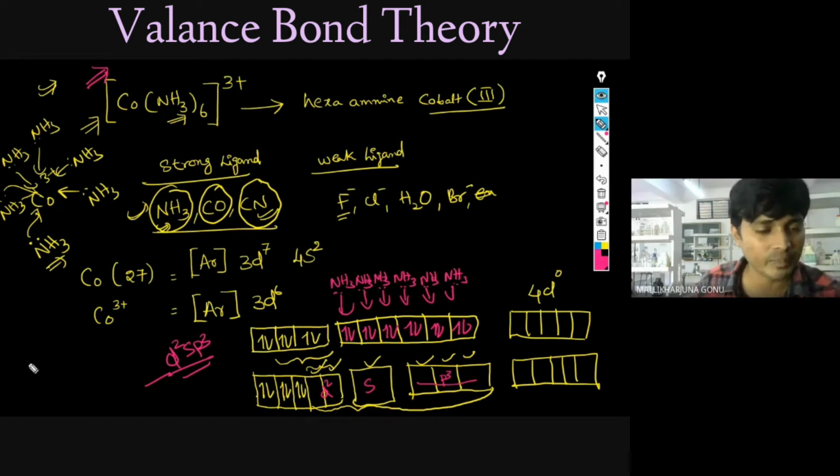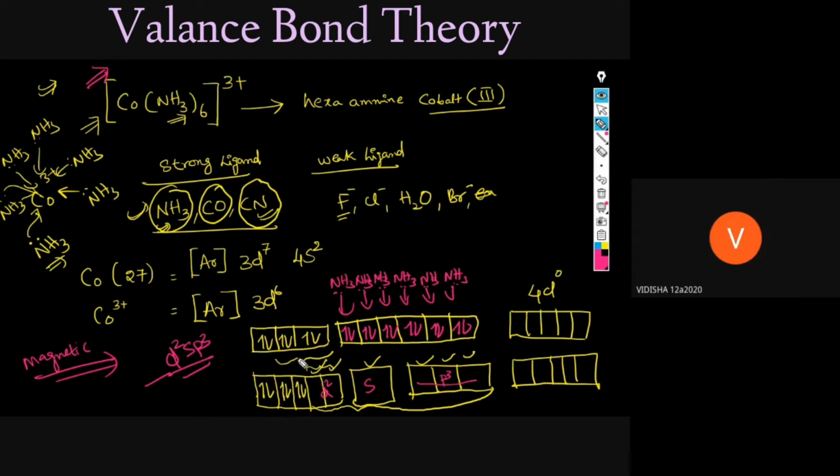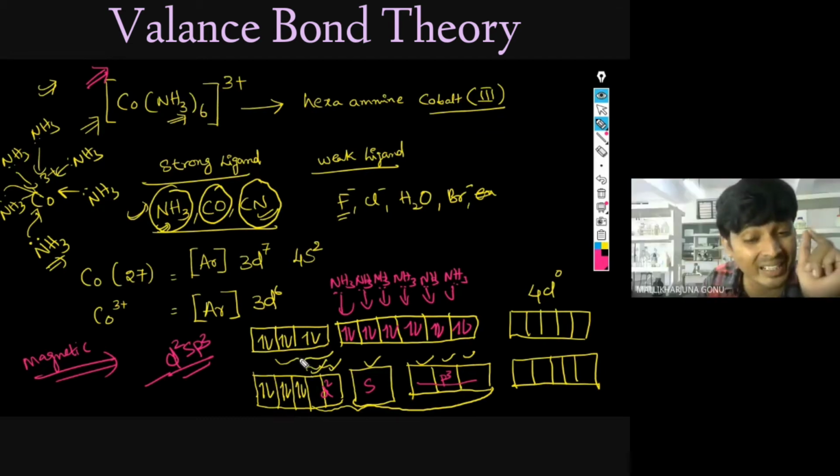Now they ask in the examination the magnetic property. Whether it is paramagnetic or diamagnetic, what is it? What is it, Vidisha? Is it diamagnetic or paramagnetic? What do you feel? Diamagnetic. Why is it diamagnetic? Because no unpaired electrons are present. Not lone pair, single electron you can say. Pair means again this one only. All are paired electrons only. No single electron, no unpaired electron. The word you have to use is unpaired electron. Don't get confused. Since unpaired electrons are absent here, this is diamagnetic.